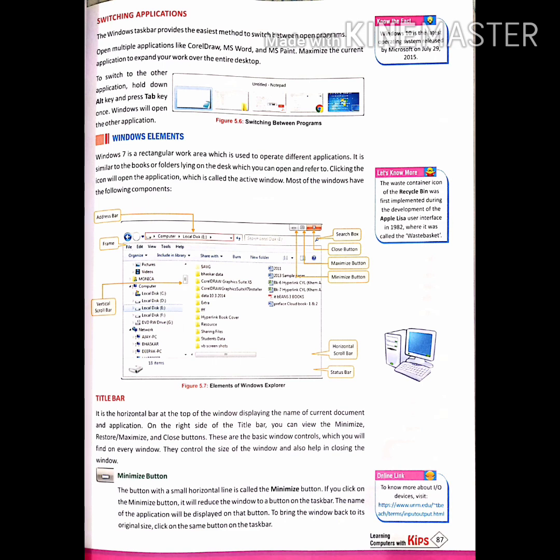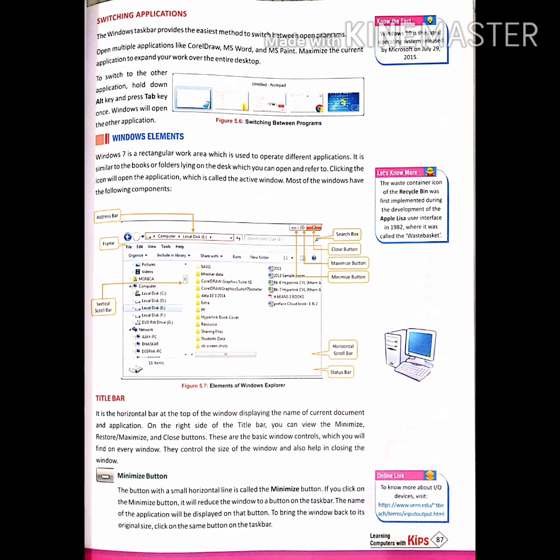Now, Windows elements. A window in Windows 7 is a rectangular work area which is used to operate different applications. It is similar to a book or folder lying on the desk, which you can open and refer to. Clicking the icon will open the application, which is called the active window. Most windows have the following components: address bar, frame, vertical scroll bar, search box, close button, maximize button, minimize button, horizontal scroll bar and status bar.